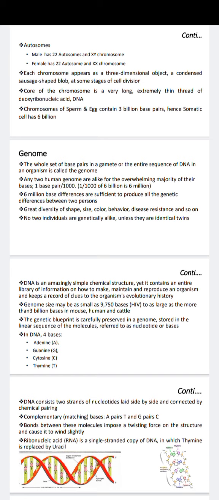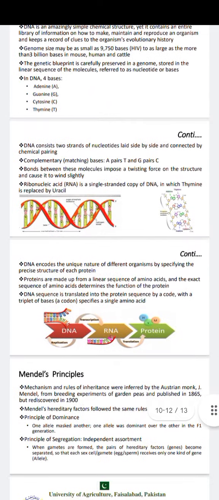A gene is a unit of heredity, a section of DNA sequence encoding a single amino acid or protein. This is the gene. Genome: the entire set of genes in an organism is called the genome. Alleles: alternative forms of a gene.